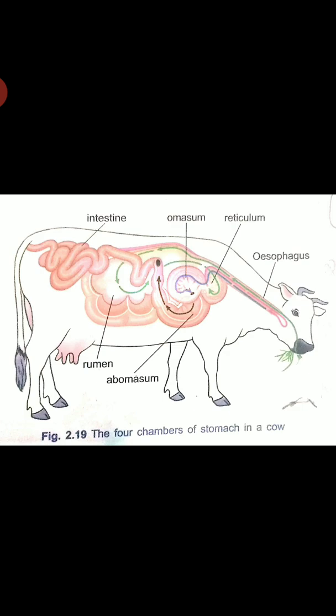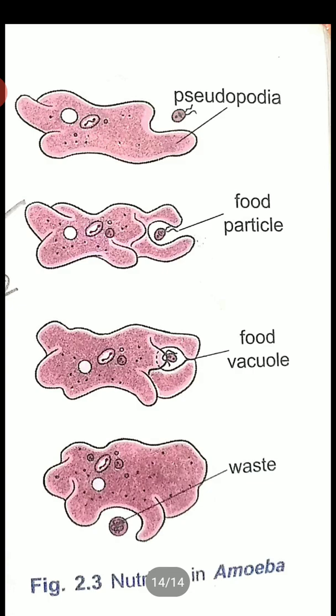You have learned about animals which possess a digestive system. But there are many animals, that means small microscopic organisms, that do not have a mouth and digestive system. Then how do they acquire and digest the food? So here you see the structure of amoeba. Amoeba is a microscopic single-celled organism found in pond water. It has a cell membrane, a rounded, dense nucleus in the middle, and many small bubble-like vacuoles in its cytoplasm.